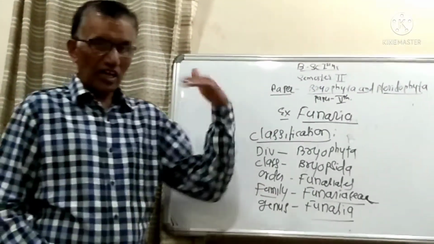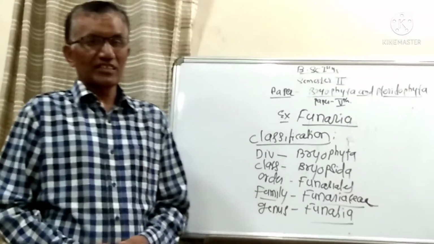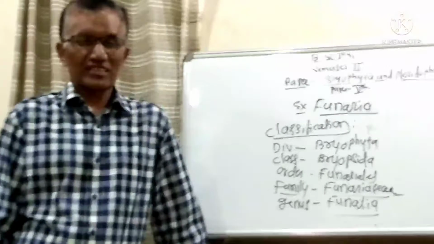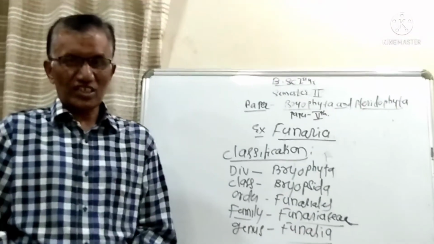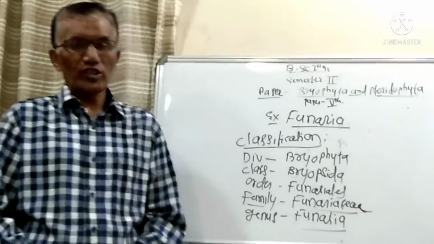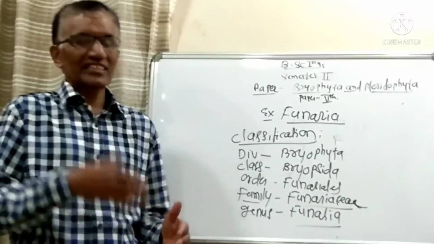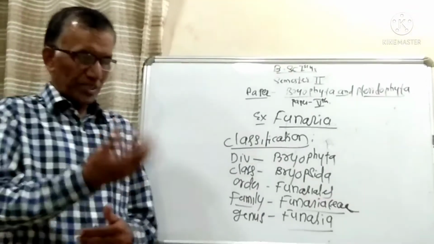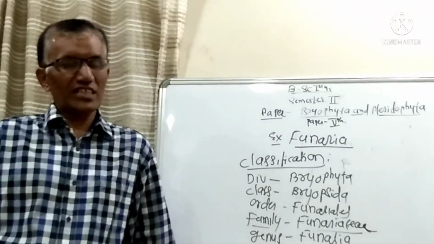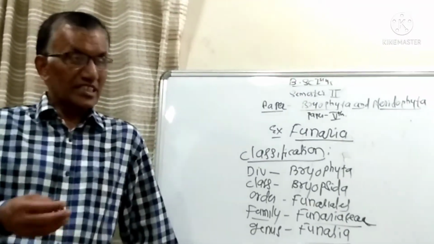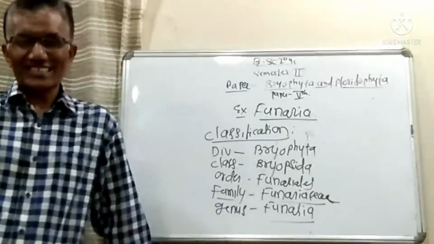As we have studied in the case of Marchantia, while studying the life cycle you have to discuss its classification, occurrence, thallus structure or plant body. In plant body, external and internal characteristics, and reproduction, whether it multiplies by vegetative, asexual or sexual methods. Details have to be described.